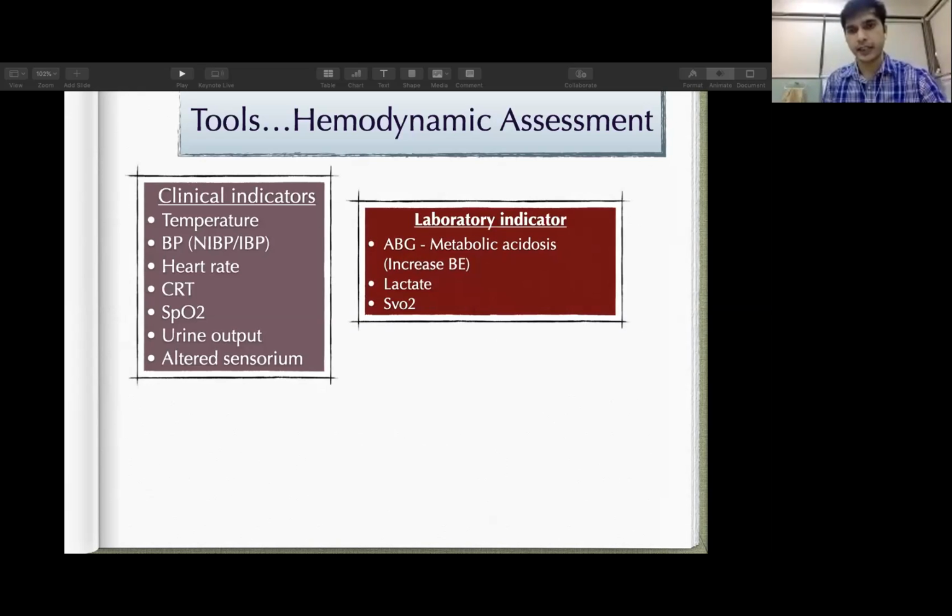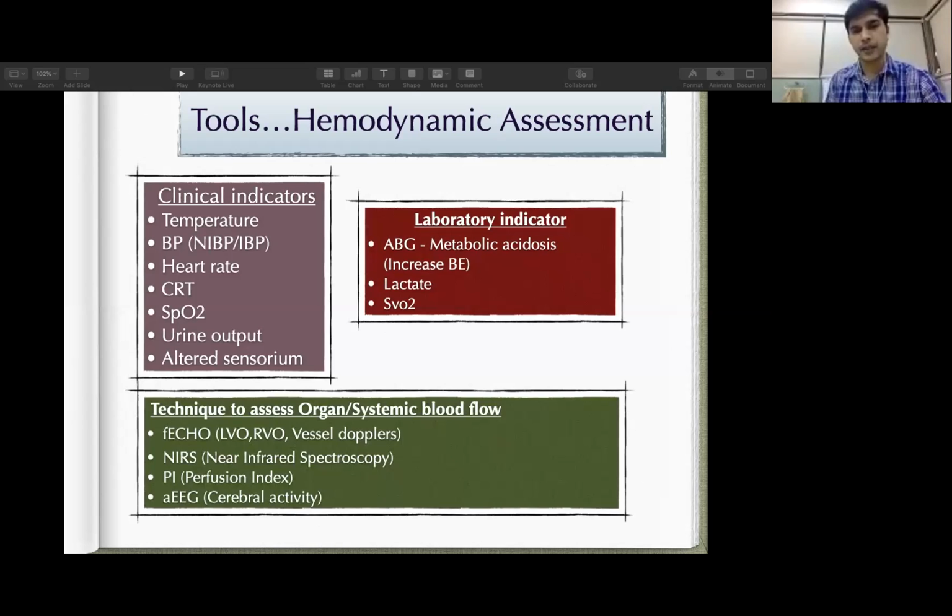A few are laboratory indicators like blood gas analysis to detect metabolic acidosis, lactate level, and mixed venous oxygen saturation. And we have some methods or techniques to assess organ or systemic blood flow, like bedside functional echocardiography to assess the left ventricular output, right ventricular output, and blood vessels, and vascular Dopplers to get an idea about cardiac output as well as vascular resistance.